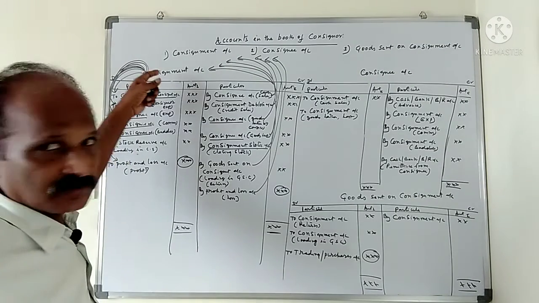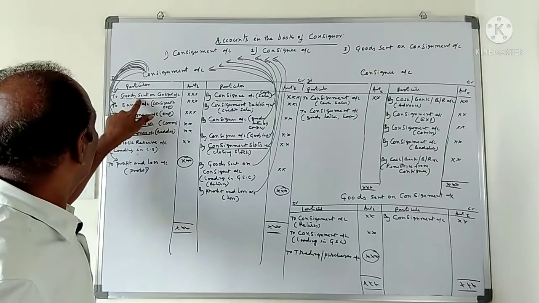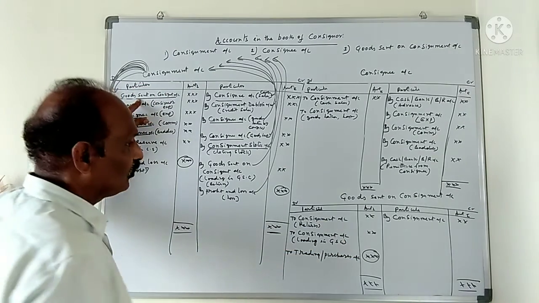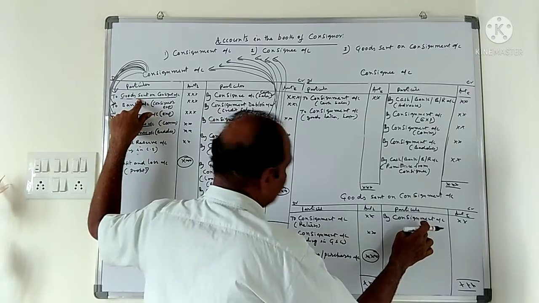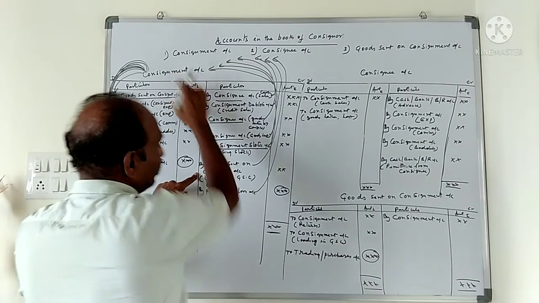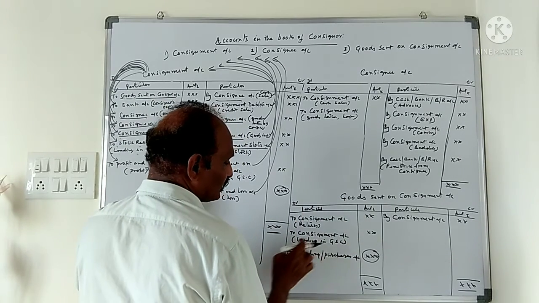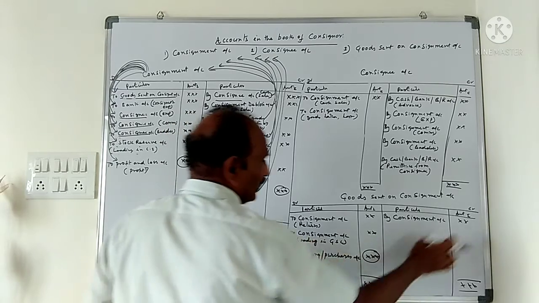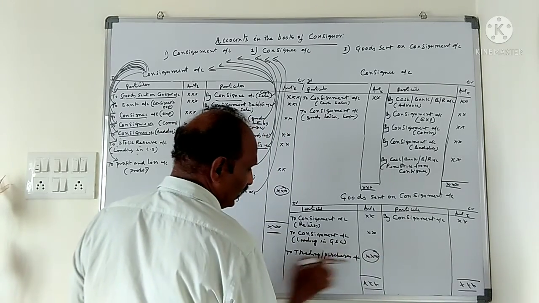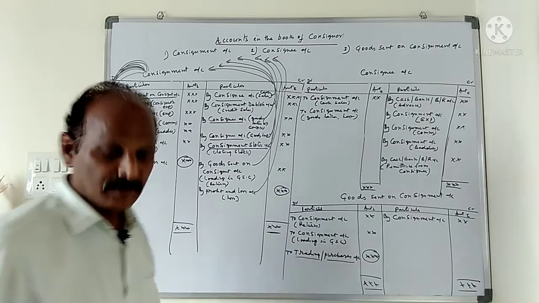Another way to pass the entries and post them into the ledger: consignment account debit to goods sent on consignment. Goods sent on consignment credit side, by consignment account. Goods sent on consignment account debit to consignment account. Goods sent on consignment debit side to consignment account. Returns and loading: excess of credit over debit is known as the balance, which is transferred to trading or purchase account.